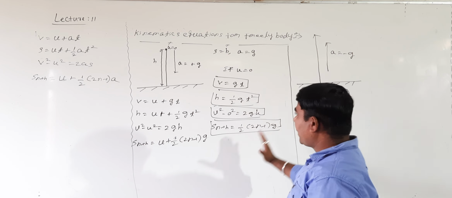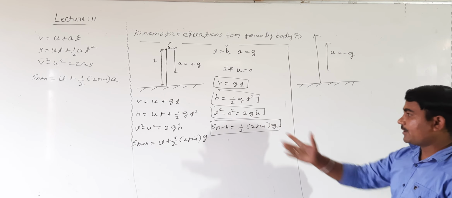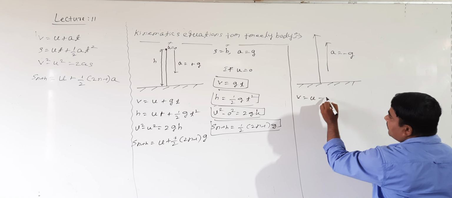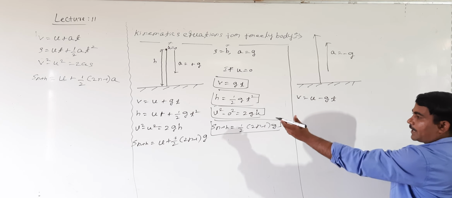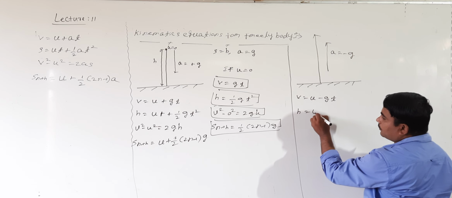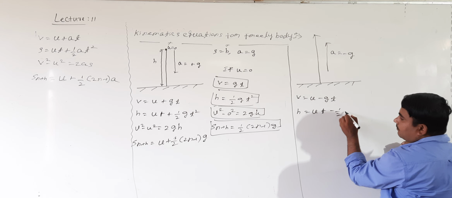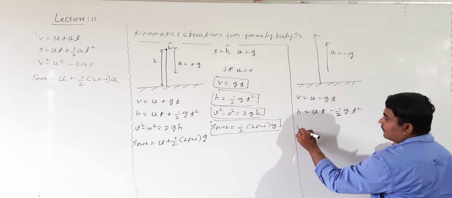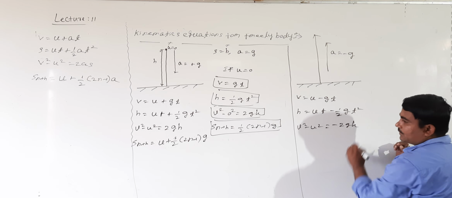If a equals minus g, how do we write all these equations? v = u, with g replaced by minus g, so v = u minus gt. Again, h = ut, with g replaced by minus g, so h = ut minus half gt squared. Then v squared minus u squared is equal to minus 2gh.